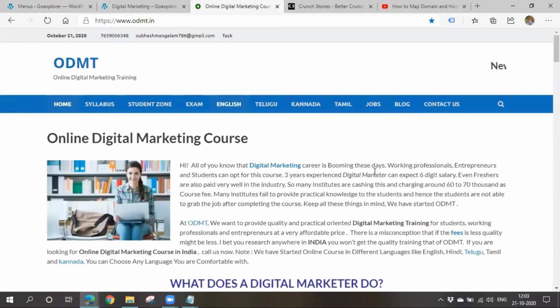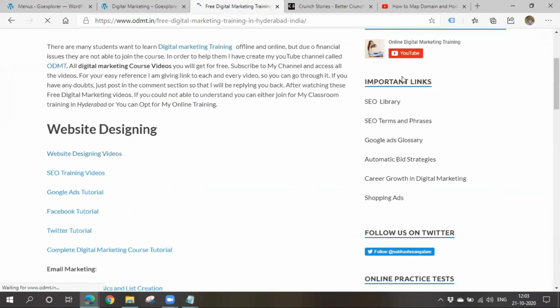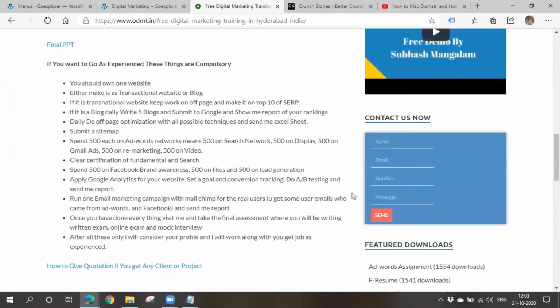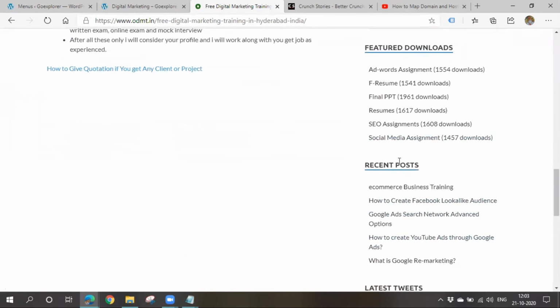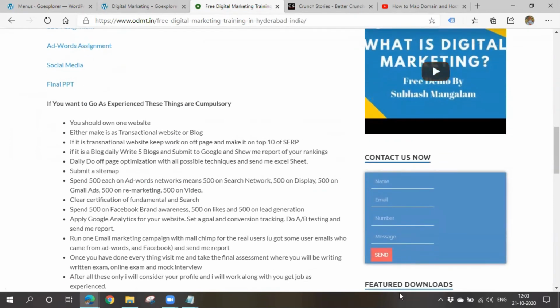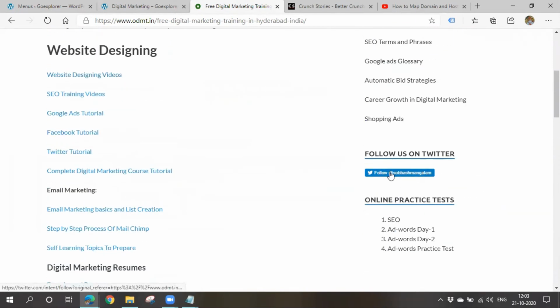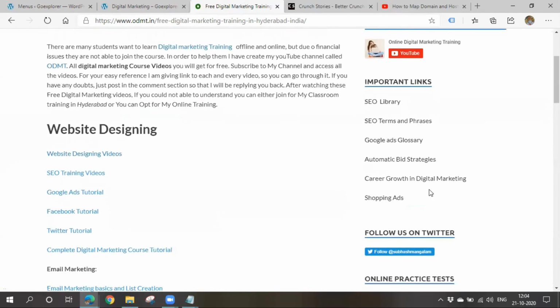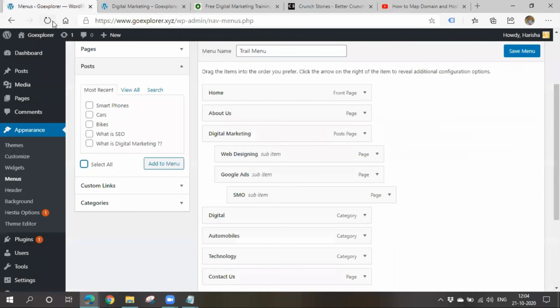I'll show what the widgets are if I find some. Even this is a widget. We can add videos, forms, recent posts, and so on. These are all widgets. Some are plugins, like this one. I will talk about plugins in tomorrow's class. Today we'll add widgets. In order to add widgets, we have to go to Appearance, then go to Widgets.